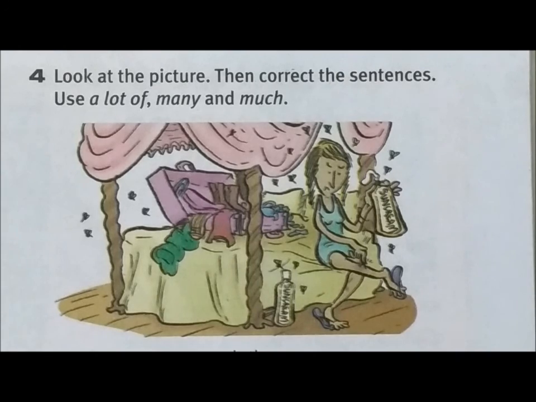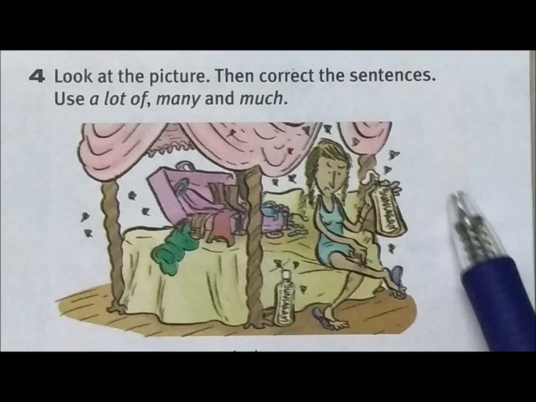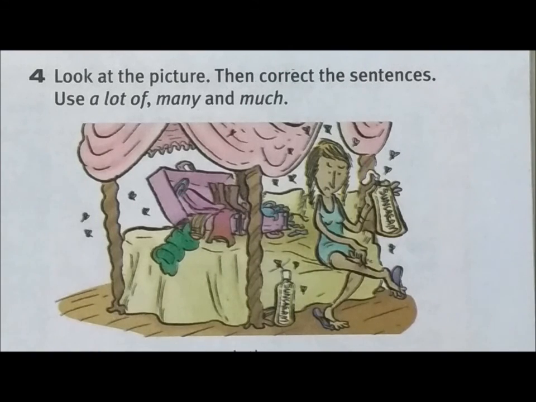Coming to exercise 4, let us look at the picture and then correct the sentences using a lot of, many, and much. On this picture, what do you see? You can see a bed of four posts with a lady sitting at the edge of the bed and trying to apply some sun cream on her legs.